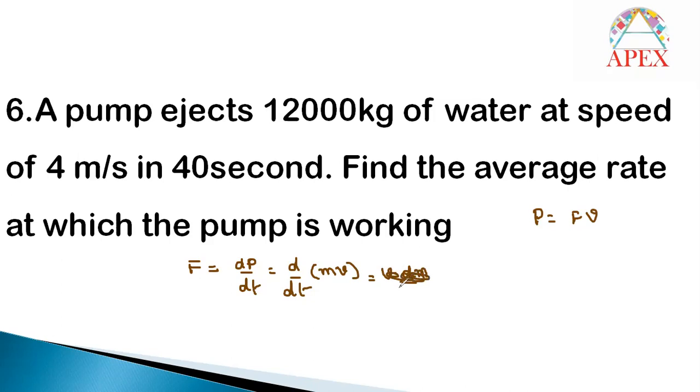Mass is given within a particular time only, so directly you can substitute here, M into V by T. Here M is 12,000 kg, and let me consider the water is at rest initially before coming into the pipe, so the change in velocity can be taken as 4 only, by total time 40. Finally the force here will be 1200 newtons.